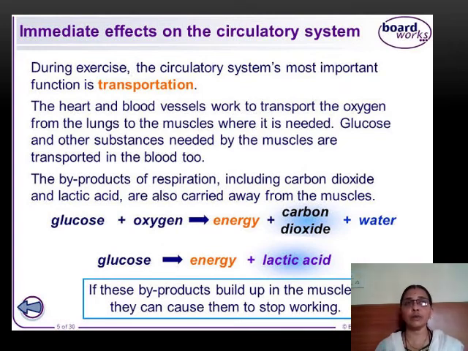Other than eating rice and wheat, where the body has to break down that carbohydrate into glucose, if you give glucose directly to your body, these substances will directly oxidize to release energy wherever the energy is required. So the byproducts of respiration include carbon dioxide and lactic acid. These are carried away from the muscles, and this can again relax your muscles back.